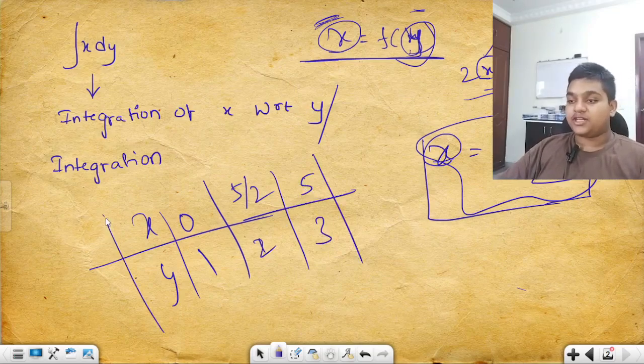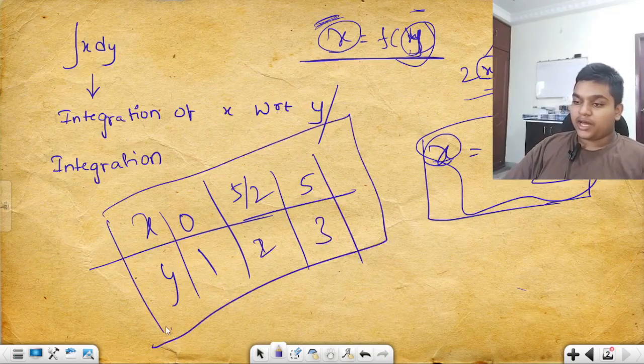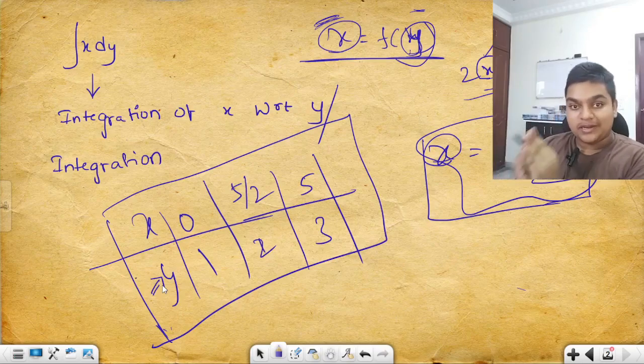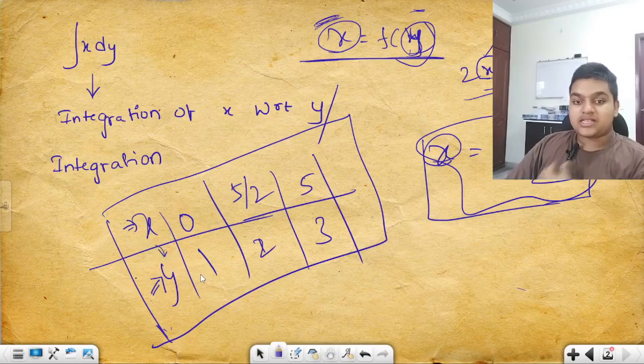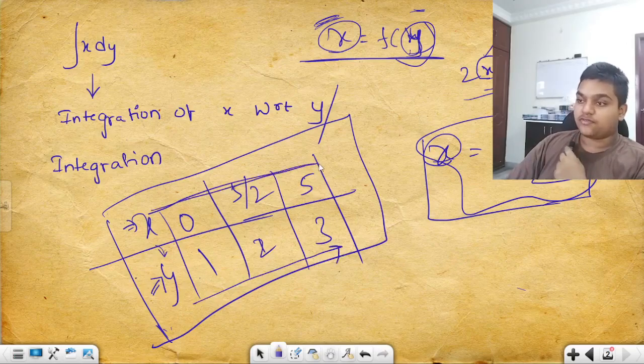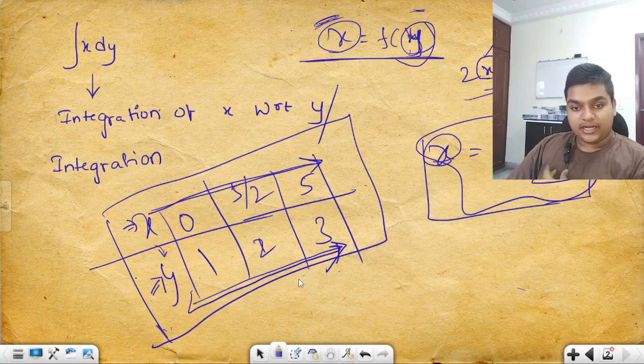So what is happening here? I am fixing the value of y. I am putting the input of y, but the output is coming as a value of x. The value of x is coming depending upon y. As the value of y is changing, the value of x is also changing. Am I right?